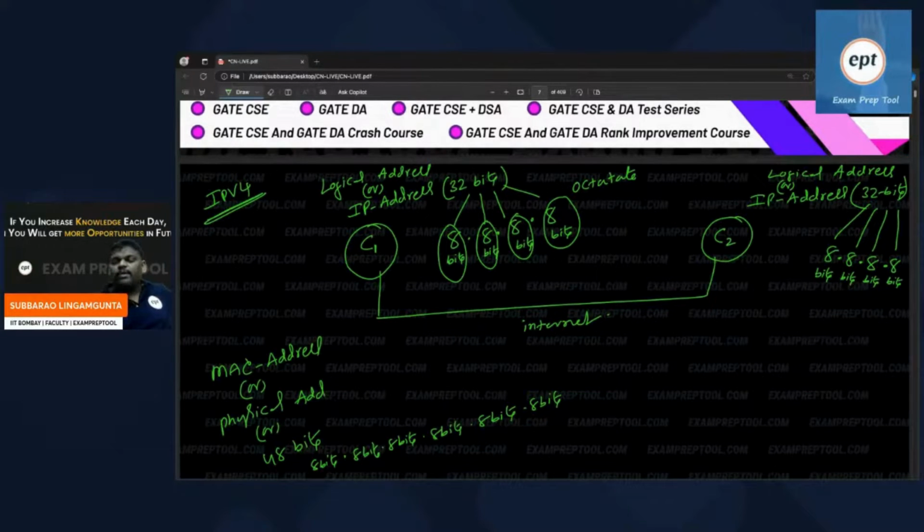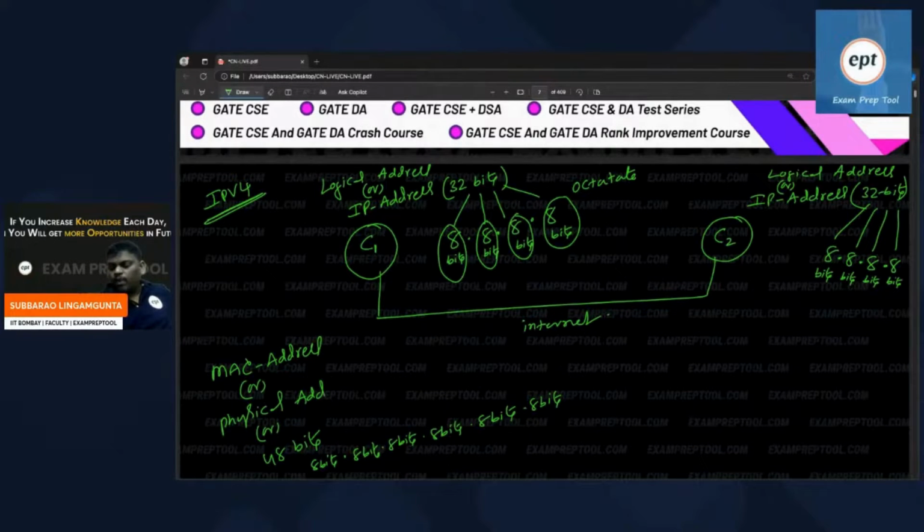Some problems will come. Suppose you don't like Airtel, you can go for Jio by changing the IP address, which means logical address. You can go from one network to another network. If it is a physical address, I think the mobile itself you have to change.